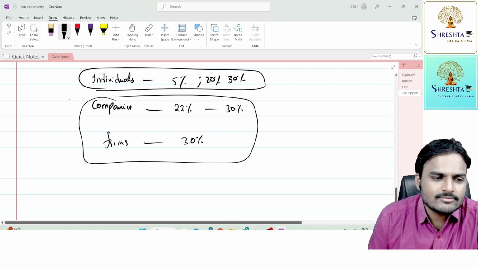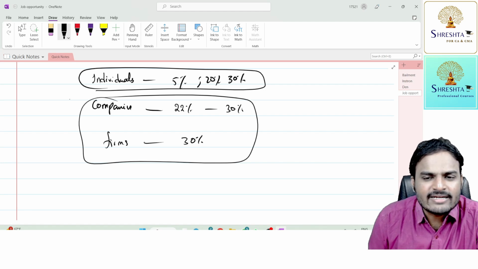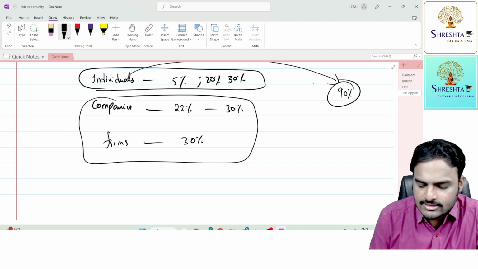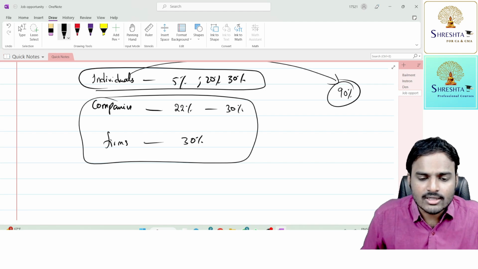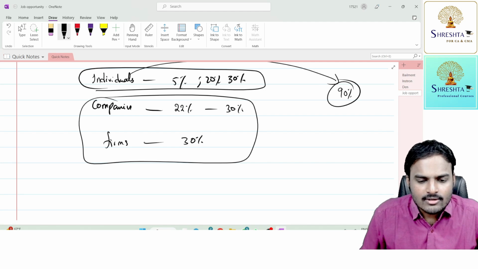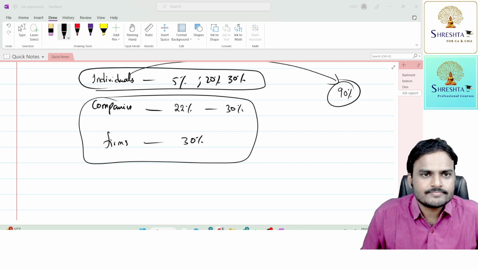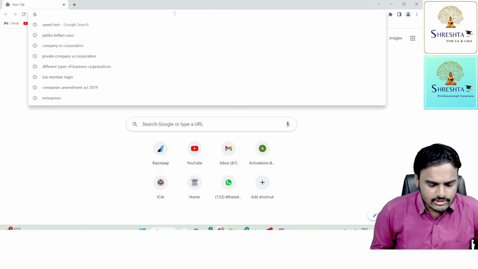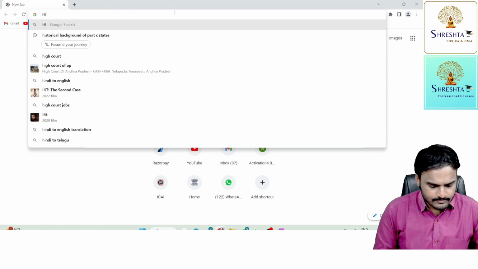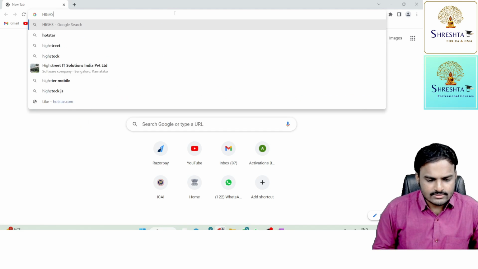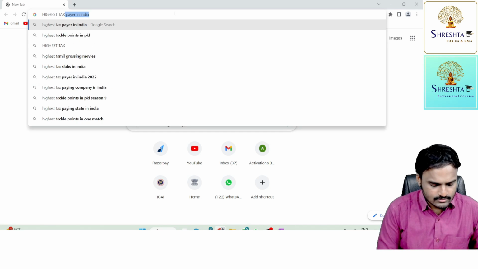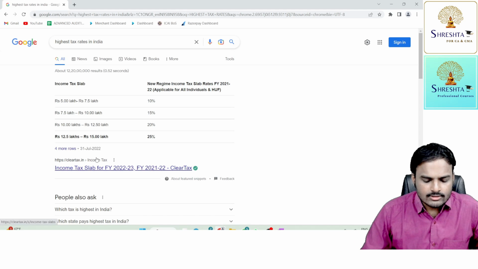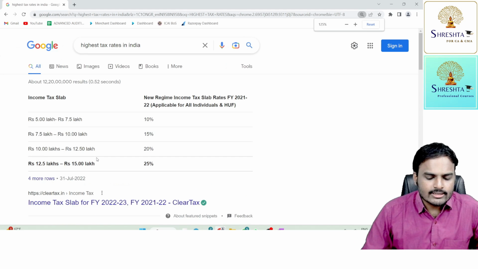But previously, after independence, the tax rates were entirely different. Individuals were subjected to tax of some 90%. Yes, this is a known fact. I'm not telling something which is wrong. I'll show you, just wait. Highest rate of individual tax. So this is today. Today the tax rates are like this.